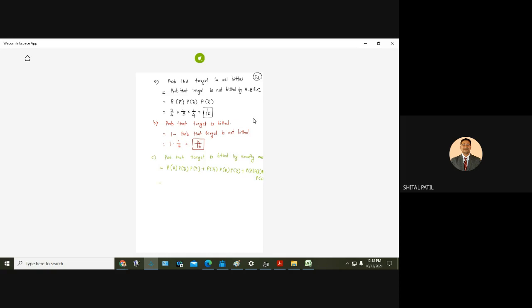Okay, so what are the probabilities? Probability of A hitting the target 1 upon 4. A not hit the target, B hit the target, C is not able to hit the target. A is not able, B is not able, C is able.